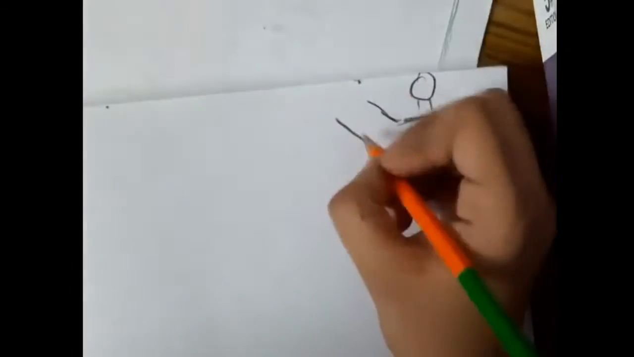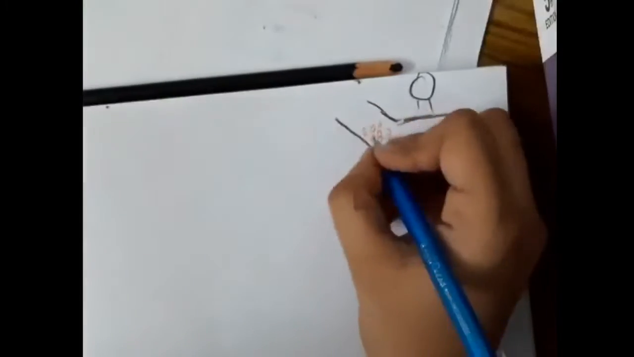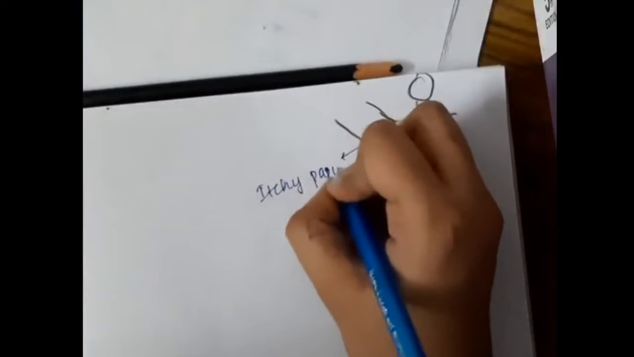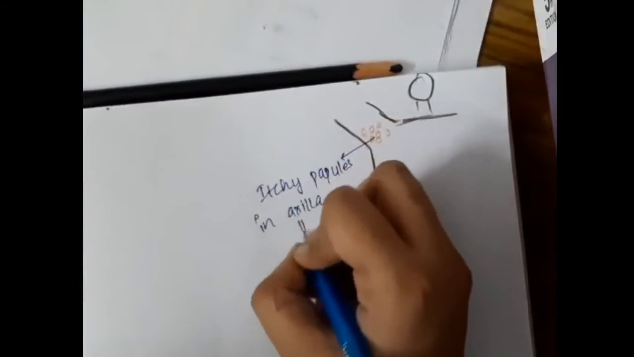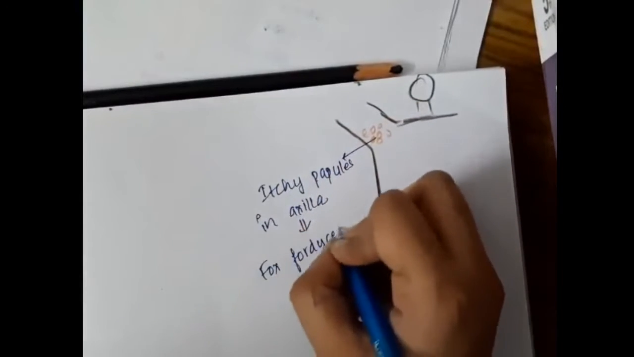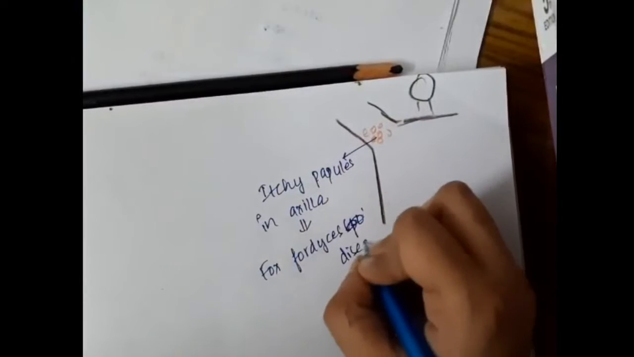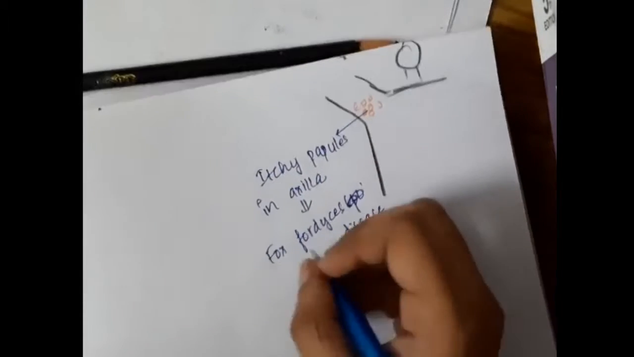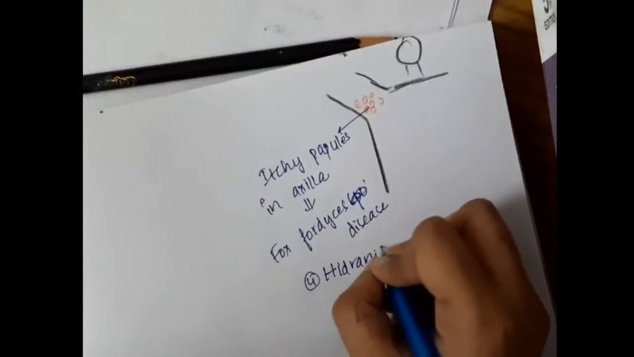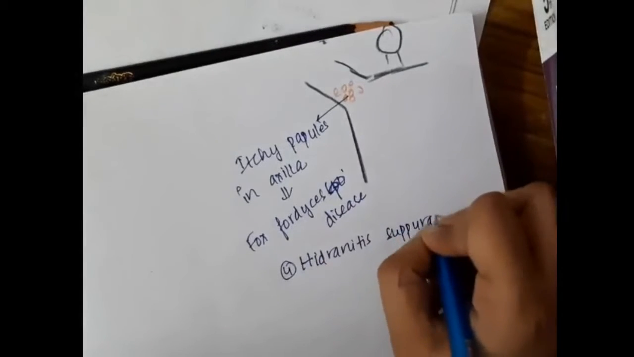These are the itchy papules in the axilla seen in Fox-Fordyce disease. So now the fourth one is hidradenitis suppurativa.